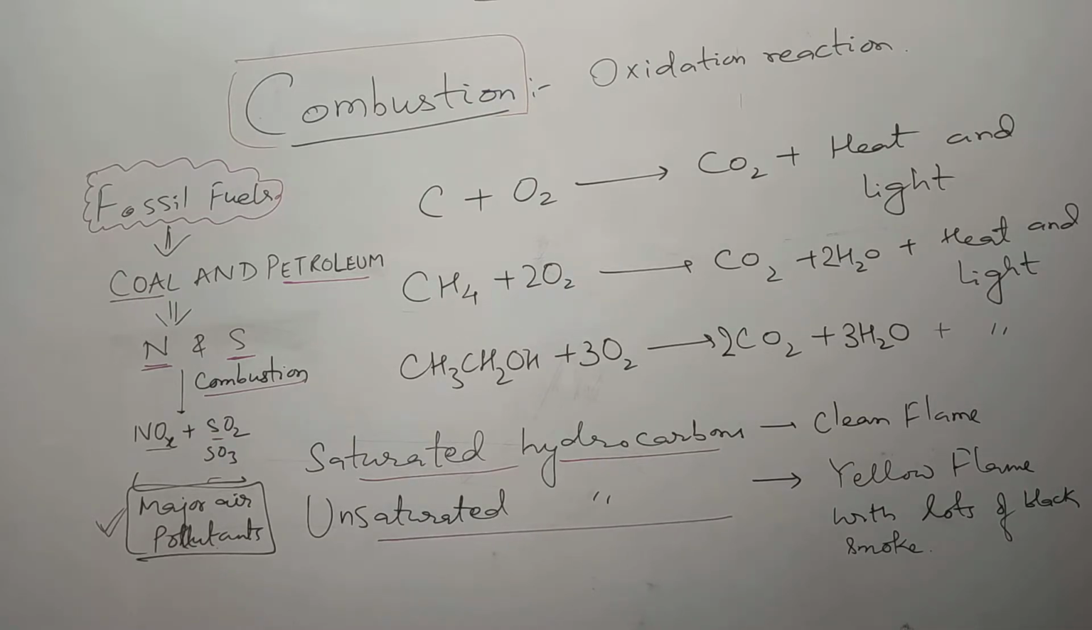Now moving to fossil fuels. As we know, coal and petroleum are fossil fuels. Coal and petroleum contain nitrogen and sulfur. Combustion of nitrogen and sulfur forms nitrogen oxides, NOx, SO2 and SO3. These are the major air pollutants, which impact our health and also affect the rainwater to form acid rains.